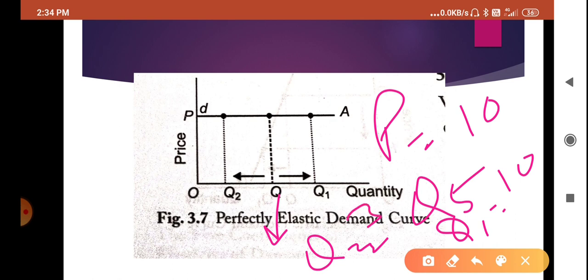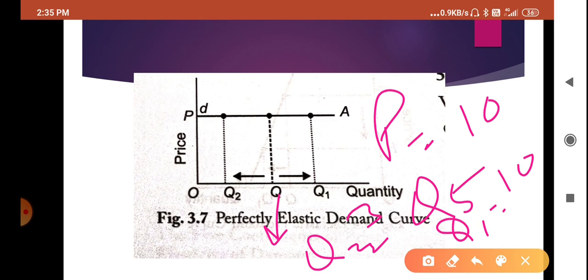So there is a change in the quantity of the commodity while there was no change in the price of the commodity. Whatever the factors may be, other factors may be there, but price is not a factor in perfectly elastic demand. Which factors are working in this matter?